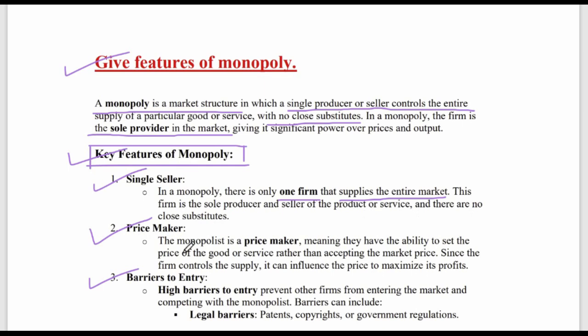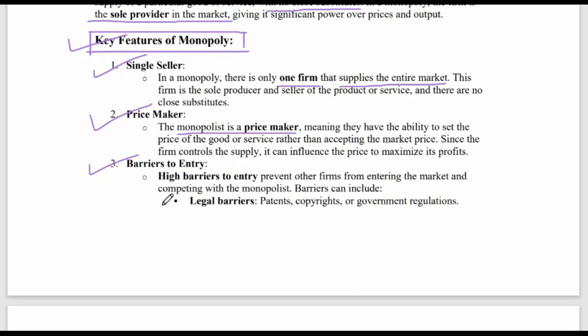Price maker. The monopolist is a price maker, meaning they have the ability to set the price of the good or service rather than accepting the market price. Since the firm controls the supply, it can influence the price to maximize its profits. Barriers to entry. High barriers to entry prevent other firms from entering the market or competing with the monopolist.